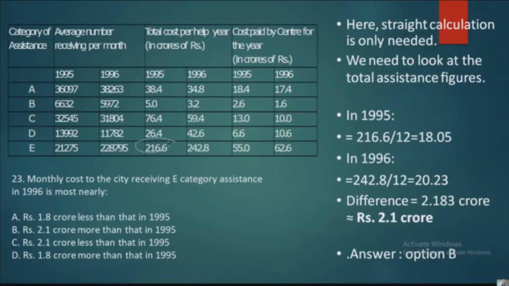See, 216.6 and 242.8. That is the assistance which that category is getting. So 216.6 for 12, because this is for the whole year, right? We are supposed to calculate for a month, so that is why it is divided by 12. So 18.05, and for 1996 it is 20.23, and when you subtract it, you will get 2.1 crore. So you just have to calculate the most nearly monthly cost to the city receiving category E.